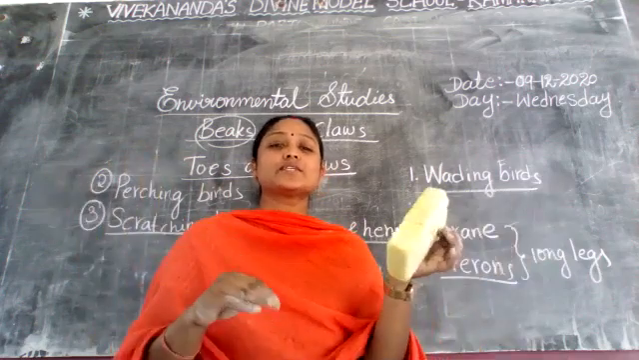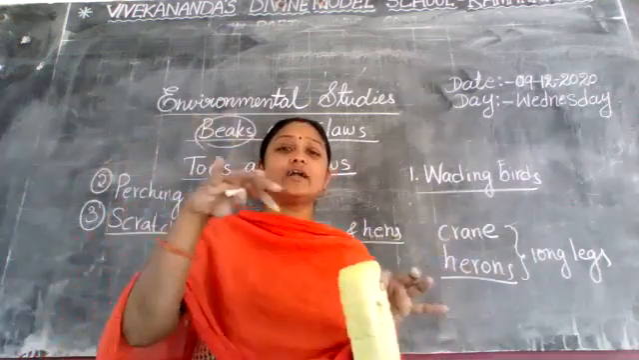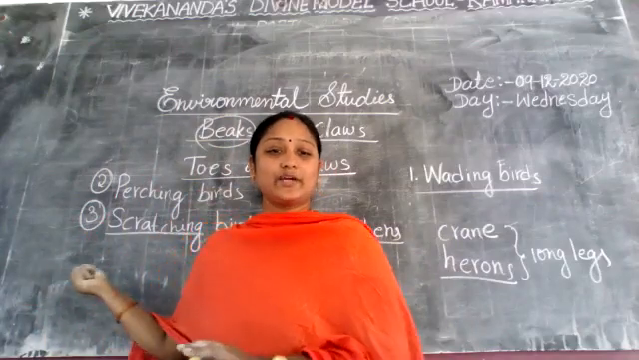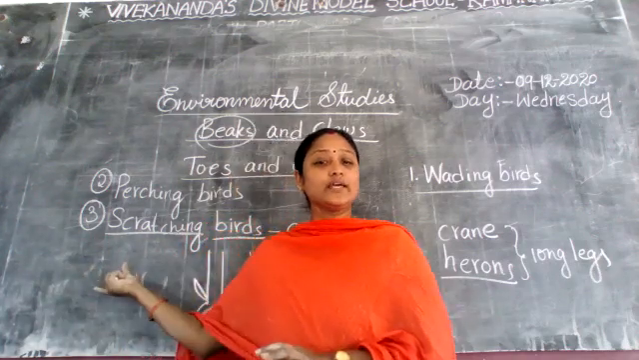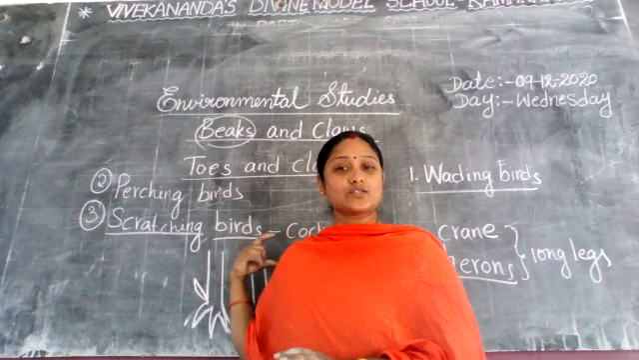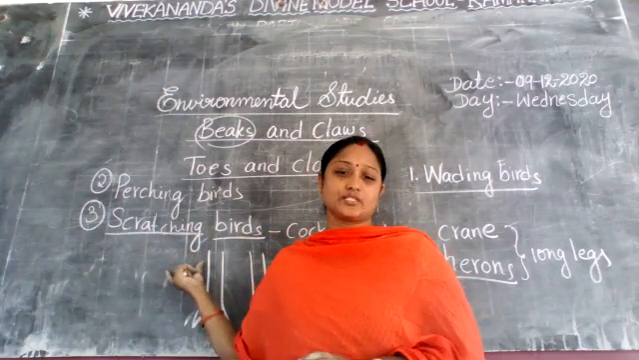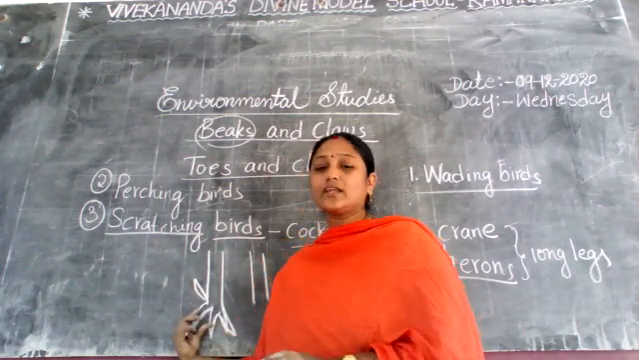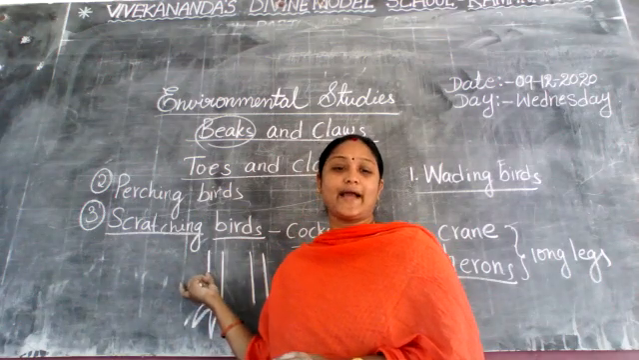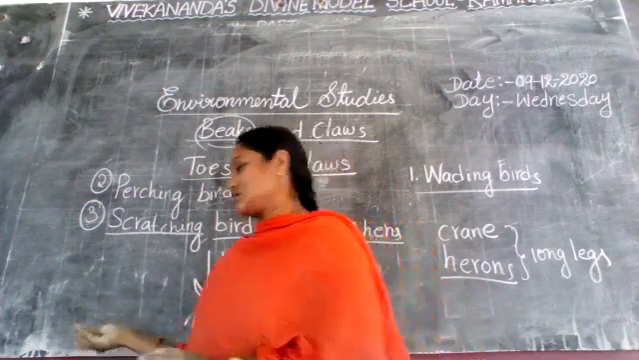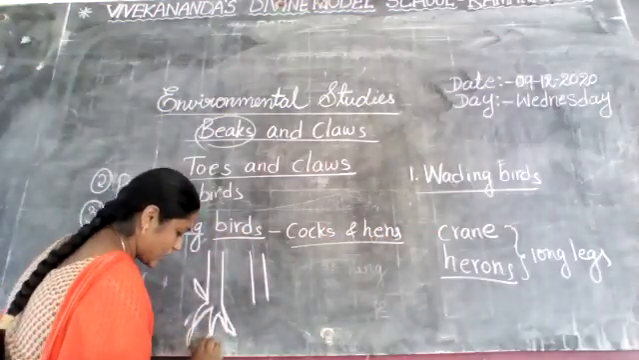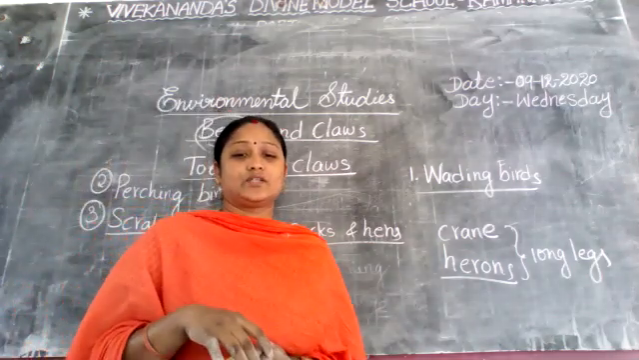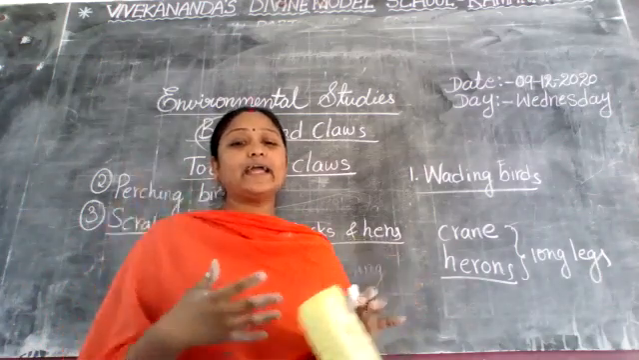So these birds, hens and cocks, scratch the ground to find food. Did you understand, all the children? Now I am explaining about the scratching birds. Cocks and hens are the examples of scratching birds. Scratching birds have strong legs with 3 toes in front and 1 toe at the back, and they have hard claws. Claws, I already told you. With these hard claws they scratch the ground to find seeds and insects.